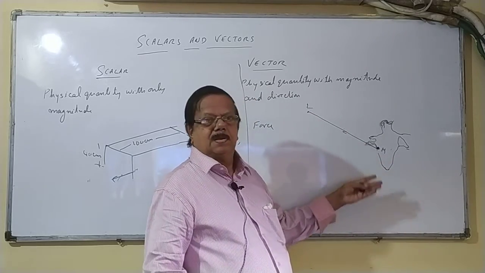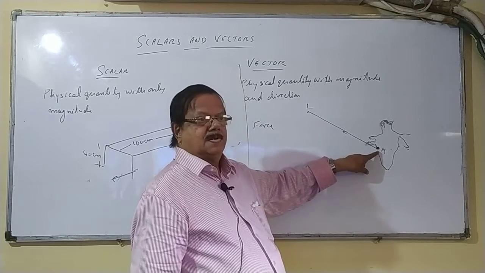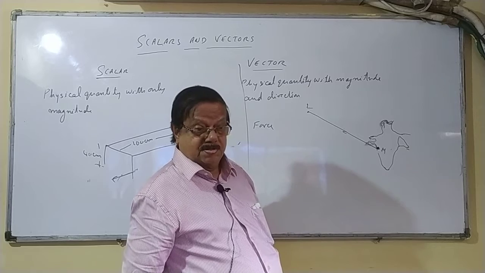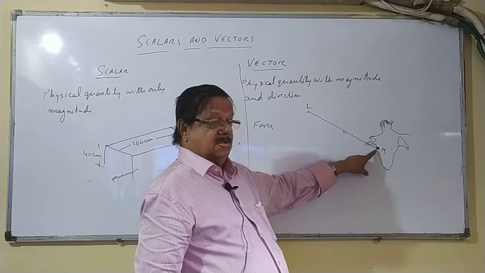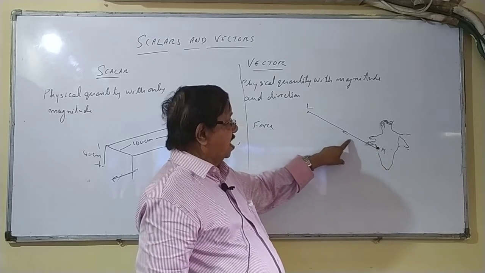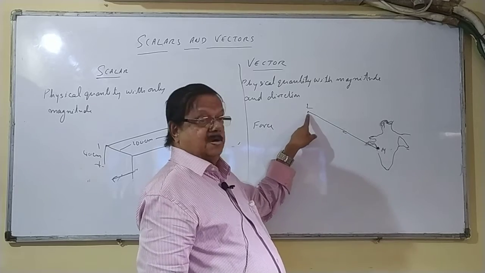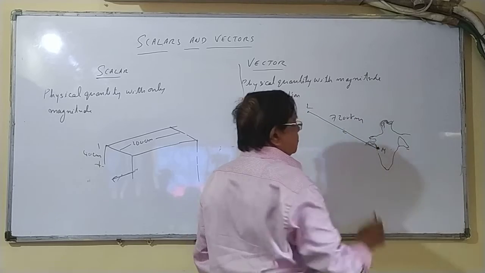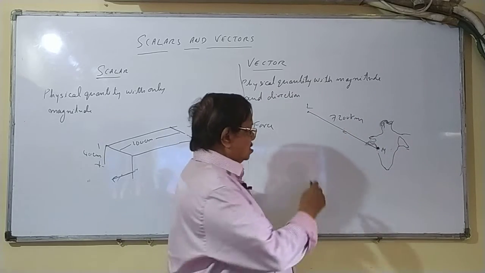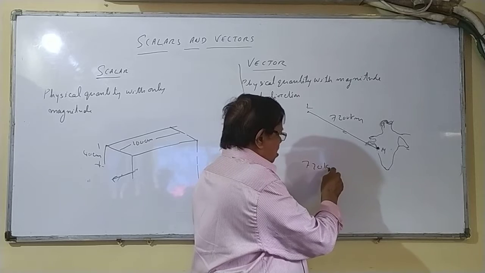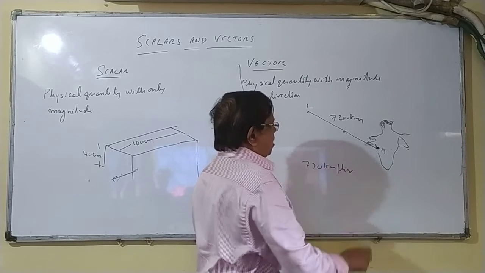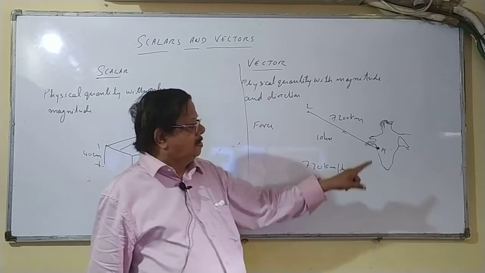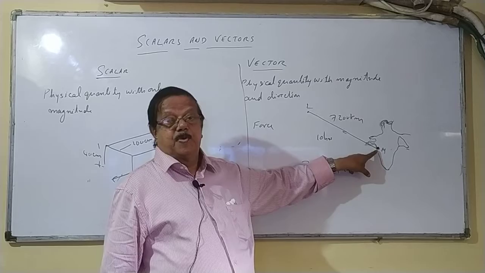As usual, I got a flight. The pilot went up and he knows that if he flies 10 hours, he will be able to reach London. London is 7,200 kilometers away and the speed of the flight is 720 kilometers per hour. So it takes 10 hours. So he will put it on autopilot